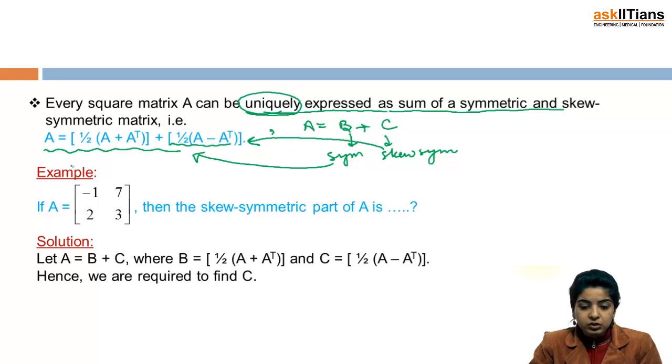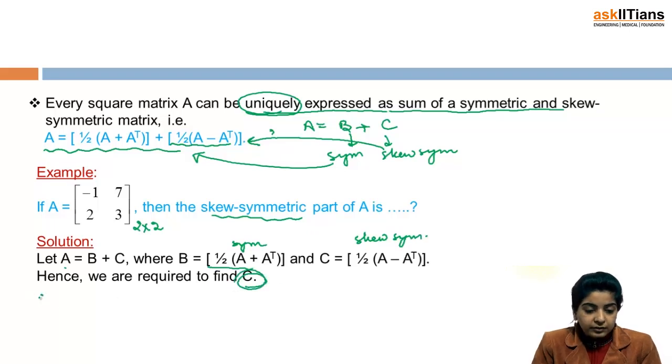Now we have an example based on this. If A is equal to this matrix, minus 1, 7, 2, 3, then the skew symmetric part of A is, now you are supposed to find out. A is given to be a square matrix. The order is 2 cross 2, so it is a square matrix, and we are supposed to find out the skew symmetric part of A. So as per our last property, we can write A as B plus C, where B is the symmetric part, and C is the skew symmetric part. So basically here we are required to find out this C.